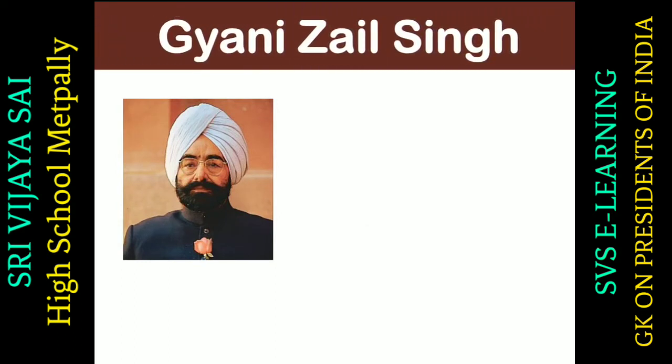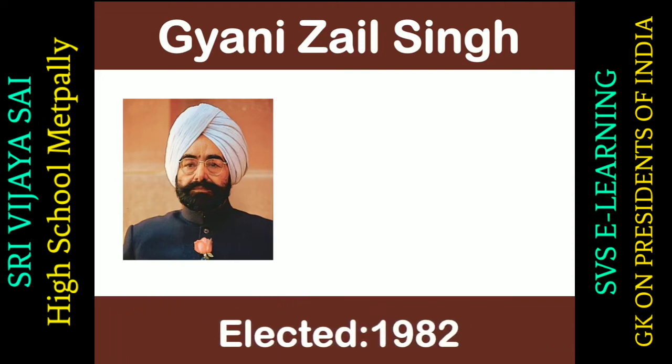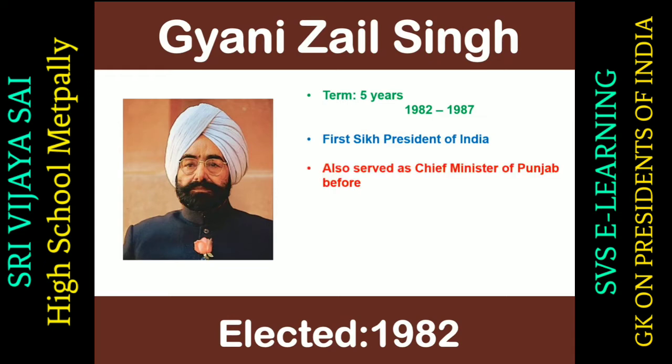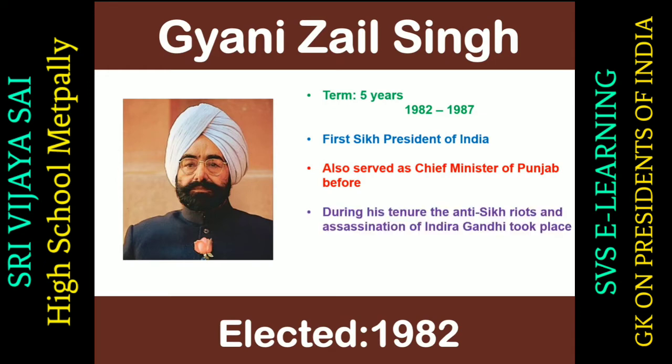So the next president was Gyani Zail Singh. He was elected in 1982. He served a term of 5 years from 1982 to 1987. He was the first Sikh president of India, and he also served as the Chief Minister of Punjab. During his tenure, the anti-Sikh riots and assassination of PM Indira Gandhi took place. He was the candidate of Indian National Congress.